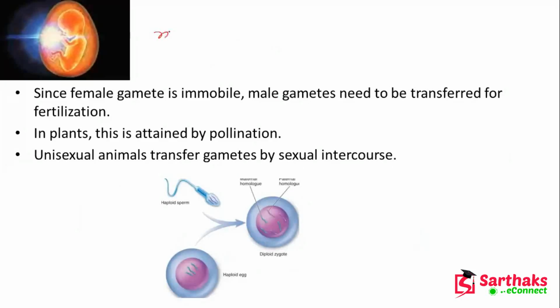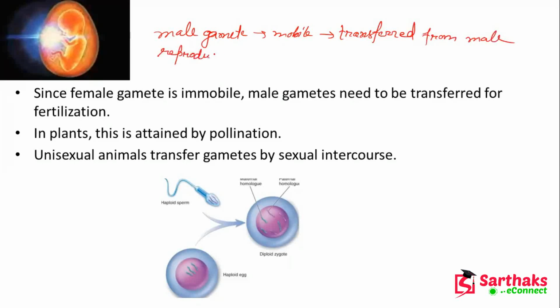But the male gamete is mobile, and it can be transferred from the male reproductive organ. So since the female gamete is immobile, male gametes need to be transferred, and that is happening here at the time of fertilization.